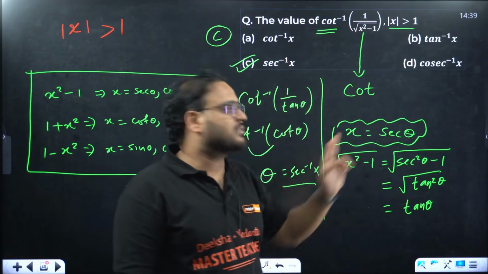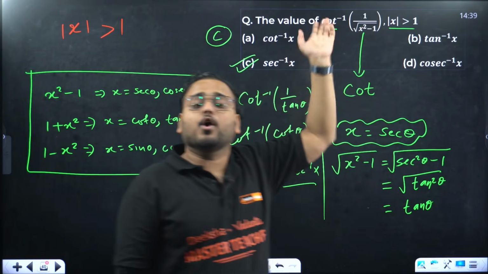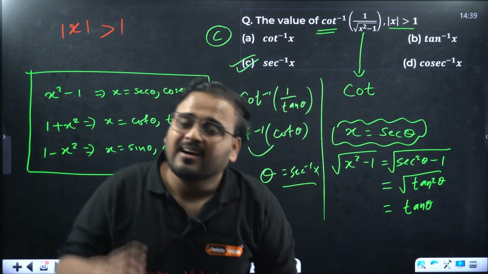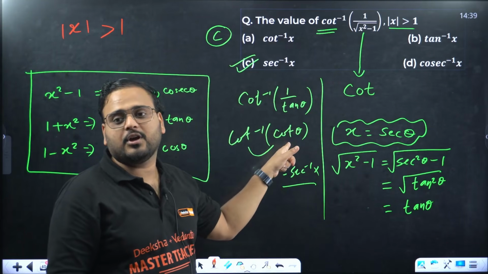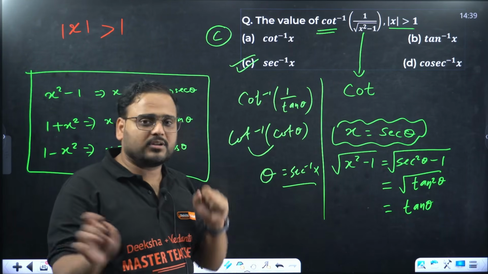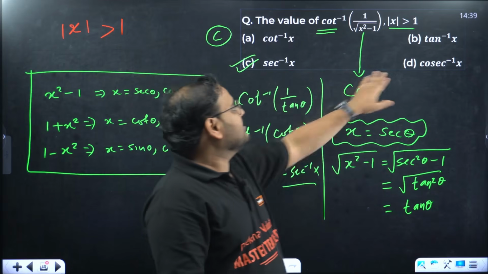This domain gives me answer either as C or D. Why not D? Because if you take cosec part over here, it will become cot in denominator, right? But you want cot in numerator. Here, cot inverse of cot theta you want. You don't want cot inverse of 1 by cot theta. So basically, this cannot be there.